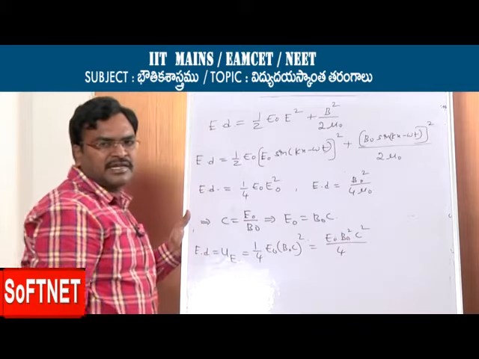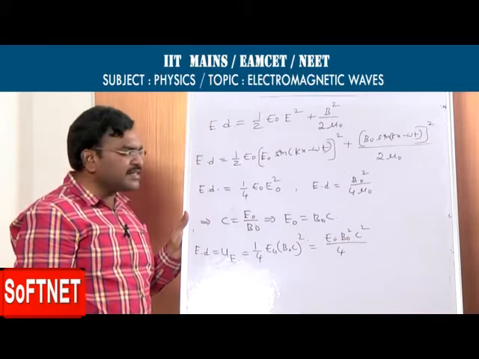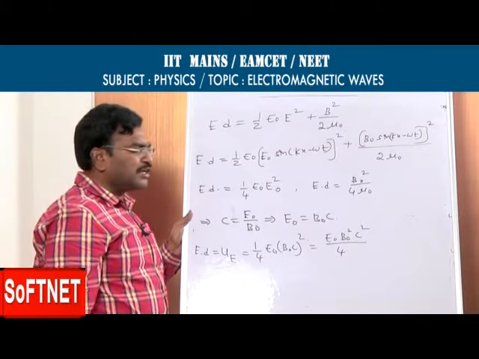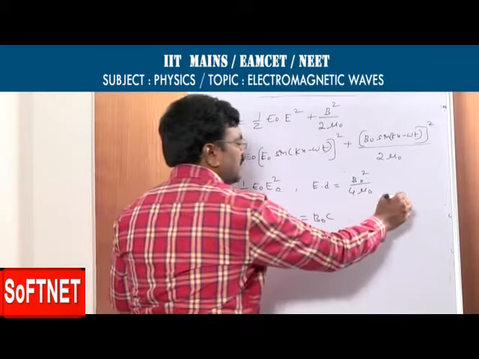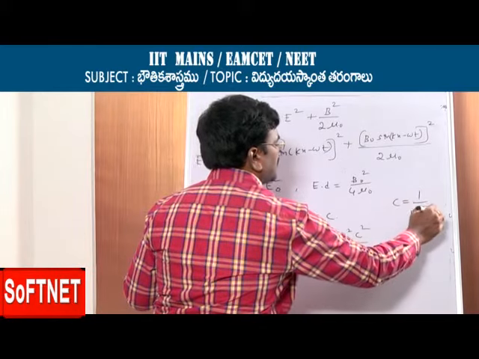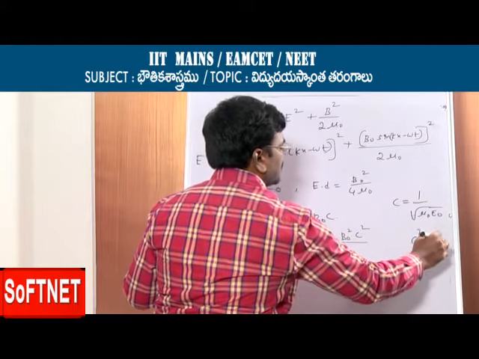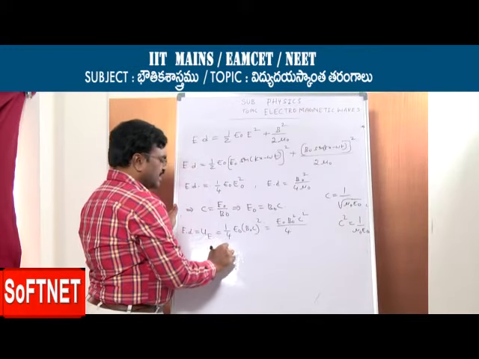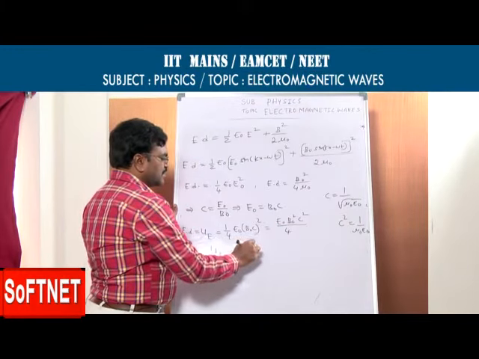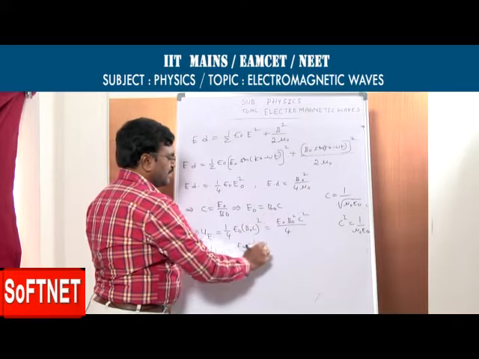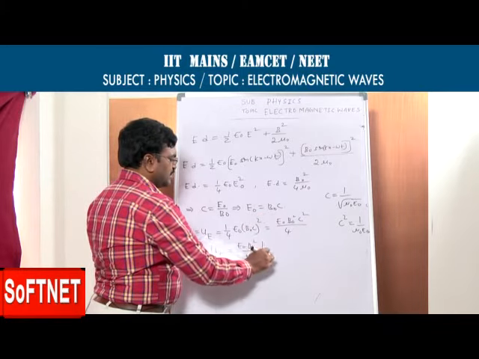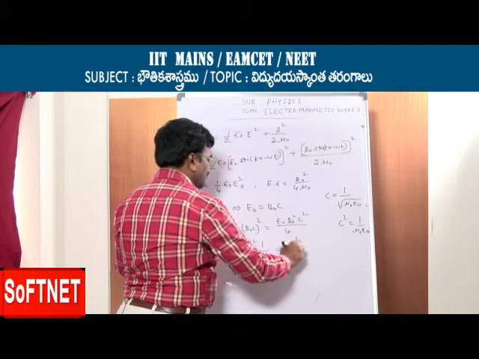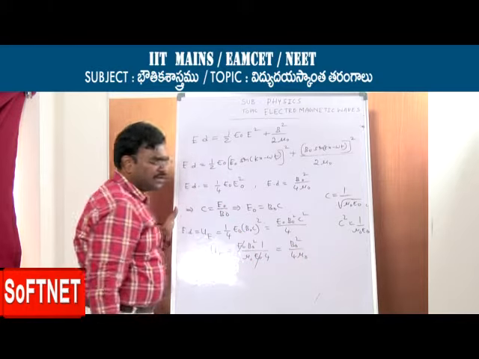But C square is equal to what? 1 by mu naught epsilon naught. What is C? Speed of light in air or vacuum, which is 1 by under root of mu naught epsilon naught. So C square becomes 1 by mu naught epsilon naught. From this, energy density due to electric field is epsilon naught into B naught square by C square, that is 1 by mu naught epsilon naught into 4. Here epsilon naught gets cancelled, giving B naught square by 4 mu naught.